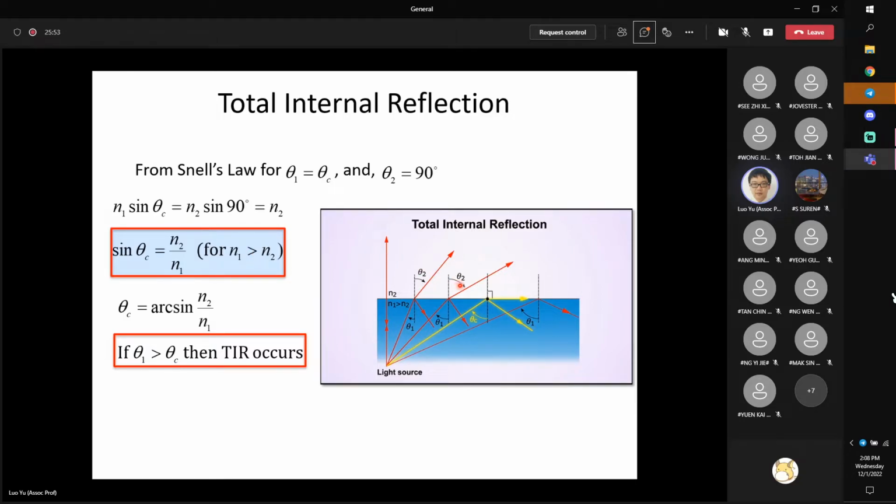Theta 2 equals 90, so that my theta c equals arcsin(n2/n1). Only when my incident angle theta 1 is larger than this critical value do I get total internal reflection. So there are two criteria. One, the light source is in a high index material. Second, the incident angle has to be larger than the critical angle. Any question?